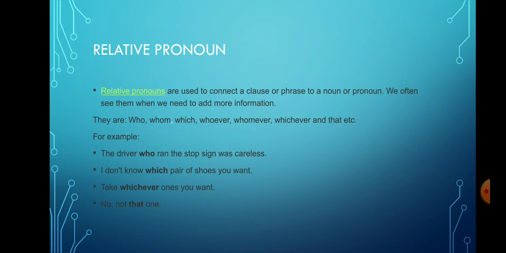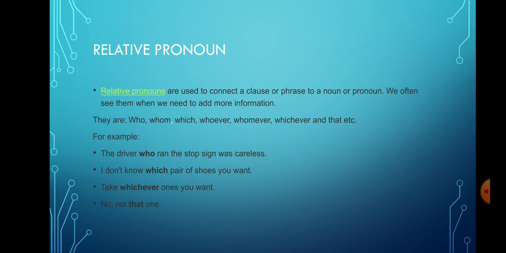For example, such words are who, whom, which, whoever, whomever, whichever, and that. But don't be confused between interrogative pronoun and relative pronoun. In interrogative pronoun, these words are coming to ask a question, but in relative pronoun, they are coming to connect. Is it clear? In relative pronoun, these words are used to connect words or phrases, or in interrogative pronoun they are used to ask a question.